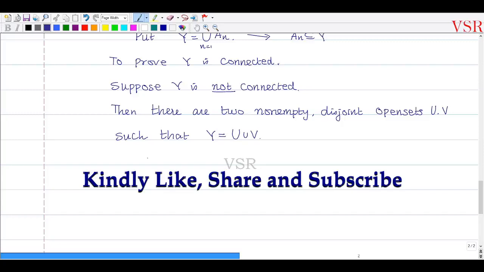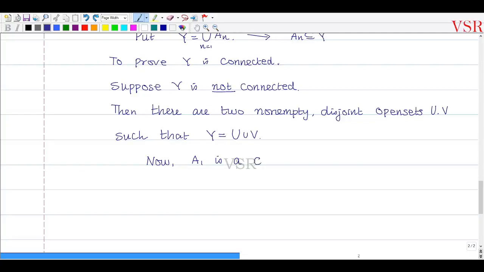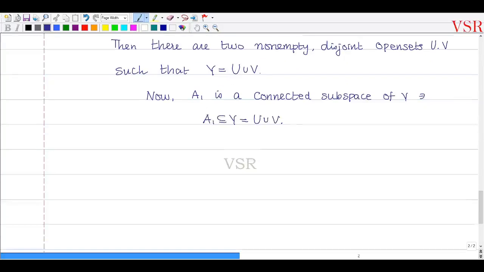Now A1 is a connected subspace of Y, such that A1 is contained in Y, and Y is equal to U union V. Then A1 must be contained in either U or V. Correct?